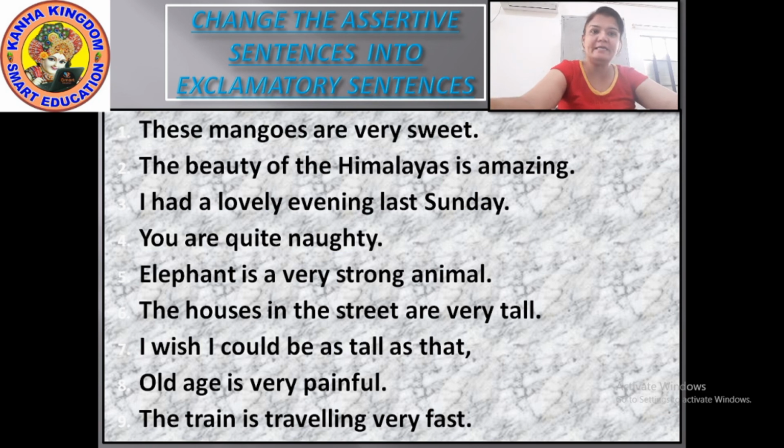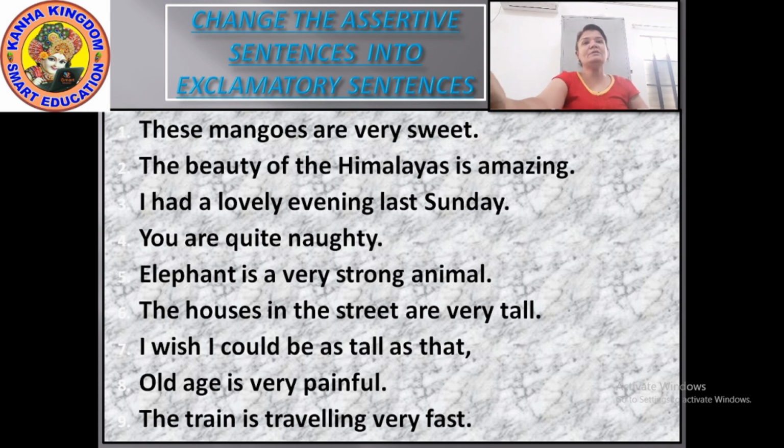Now here the word very has been used. So if you want to change such kinds of sentences into an exclamatory sentence, then it will start with how sweet the mangoes are, because in the sentence the word are has been used.